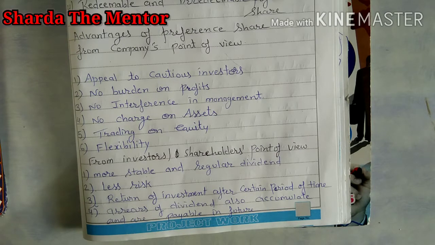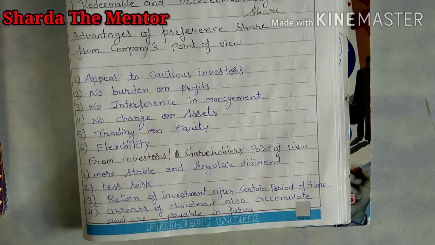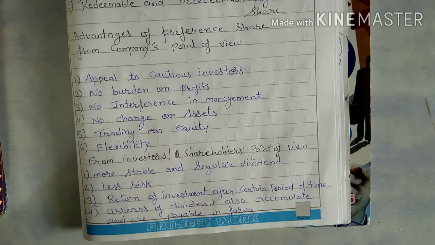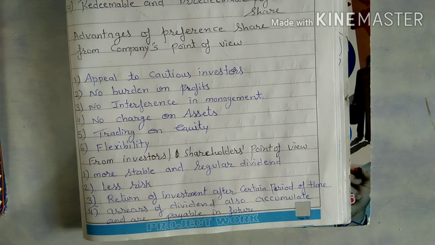Second, no burden on the profits. As we already know, the preference shareholder will get dividend at a fixed rate. So if profit is there, then the preference shareholder will get the dividend. If profit is not there, there is no such restriction on the company that they have to pay dividend.